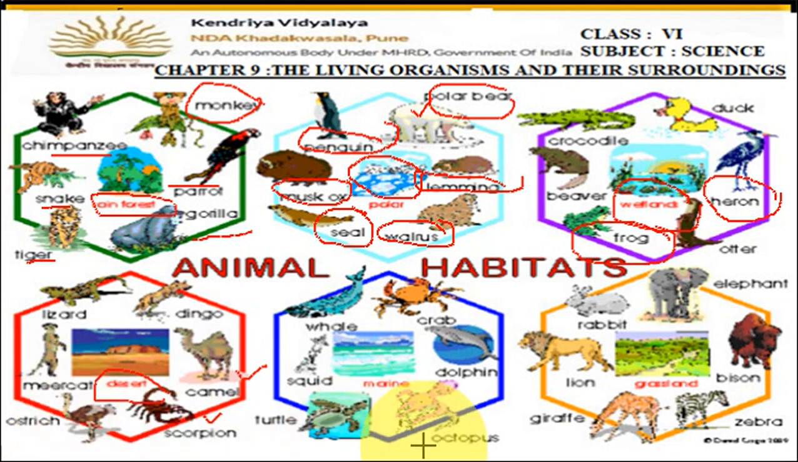Now next one is marine areas, meaning sea areas. In the sea we can find fishes, dolphins, sharks, octopus, whales, crabs. These are the animals which are found in the marine areas or sea areas. Then grasslands, the areas where grasses are present. So elephant, rabbit, lion, zebra, these are the animals which are found in the grassland areas. So different types of animals are found in different areas.